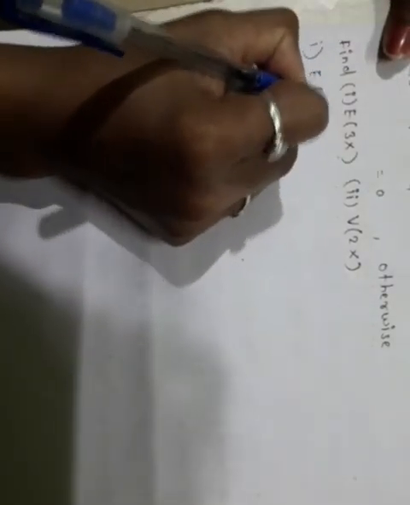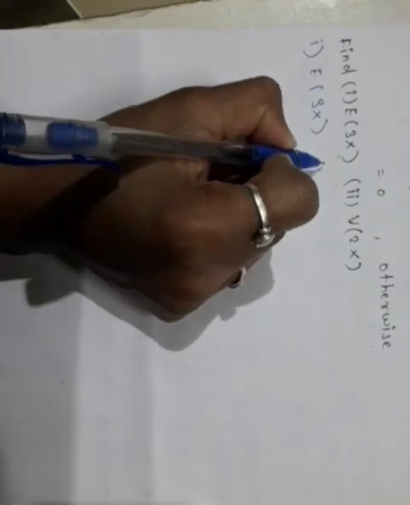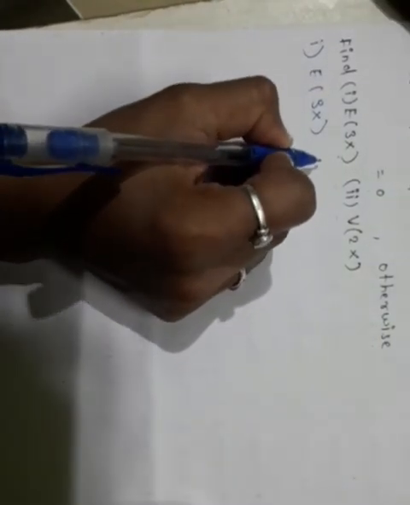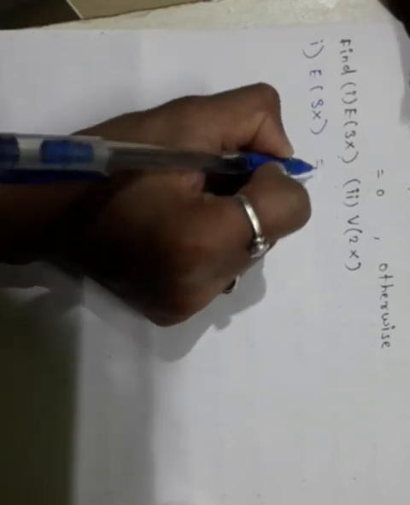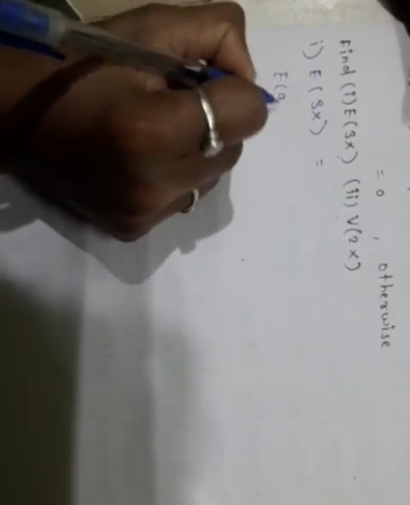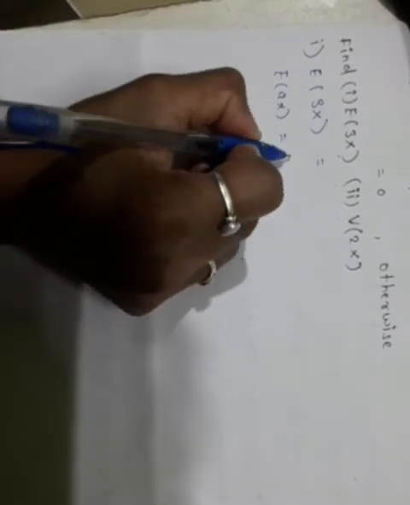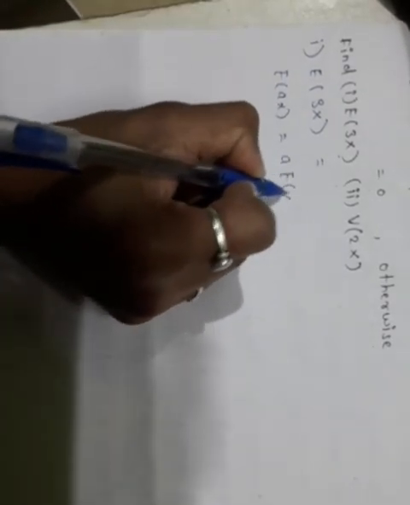First, to find E(3x), we know the formula of expectation. We know the theorem on expectation: E(ax) is equal to a into E(x). Then E(3x) is equal to 3 into E(x).